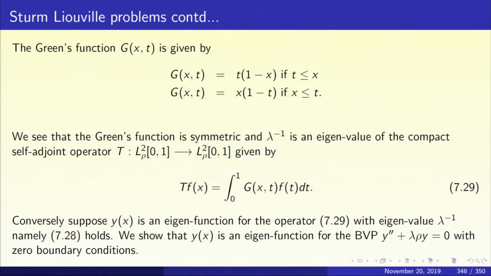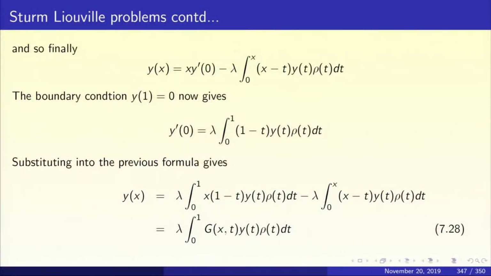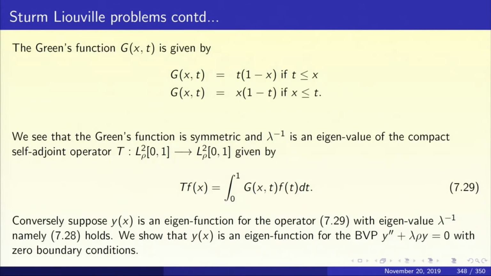So, we see that the Green's function is symmetric, and 1 upon lambda is an eigenvalue for the compact self-adjoint operator T from L2 rho to L2 rho given by Tf equal to integral 0 to 1 g of x, t f of t dt. Look at the last equation 7.28. It says that y of x equal to lambda times Ty, or Ty equal to 1 upon lambda y. That is, 1 upon lambda is an eigenvalue for this operator 7.29.